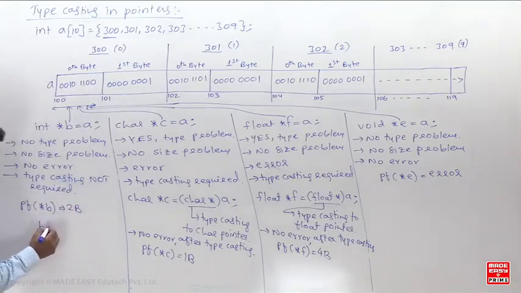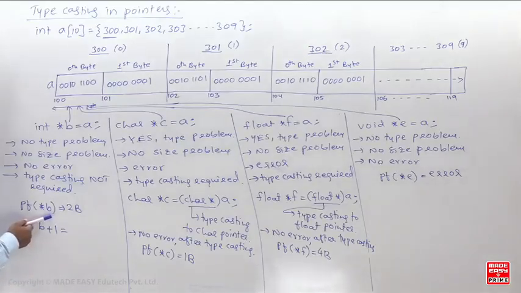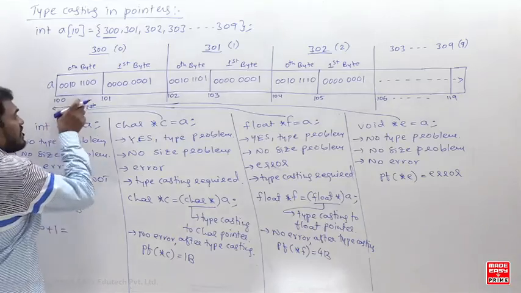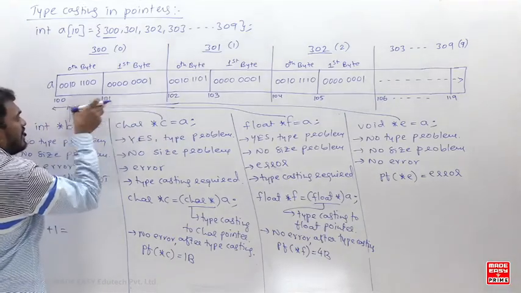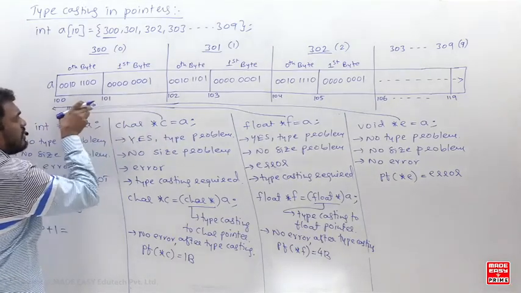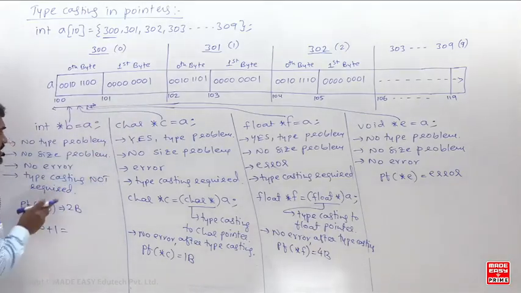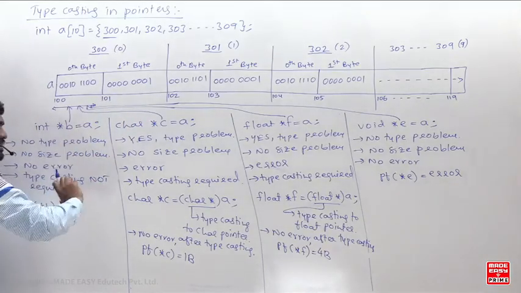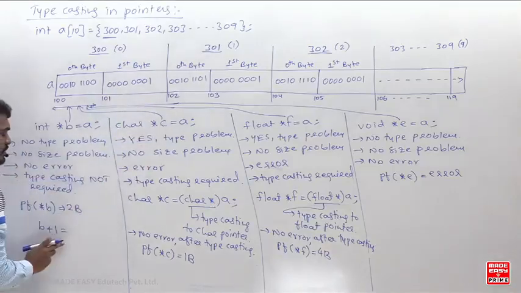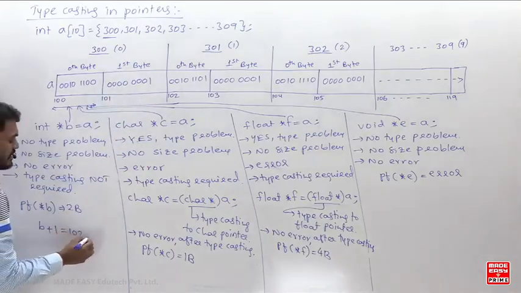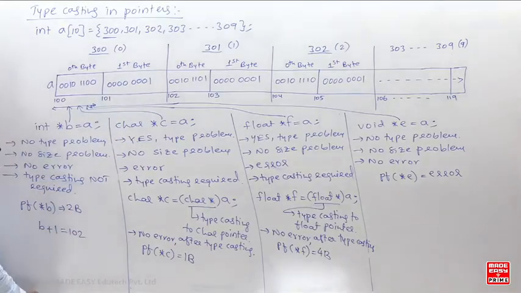And next see the interesting thing coming here. If I say b plus 1, b is an integer pointer. Please listen here. It is pointing to a total of 2 bytes. If I say b plus 1, because it is an integer pointer, it will jump how many bytes? 2 bytes. So that will jump to 102.